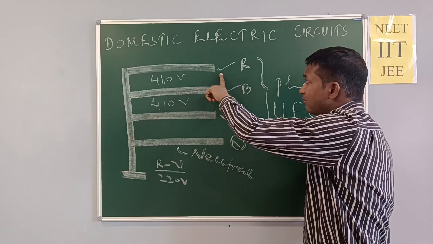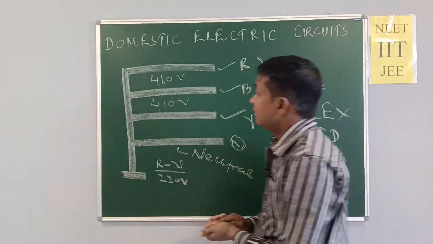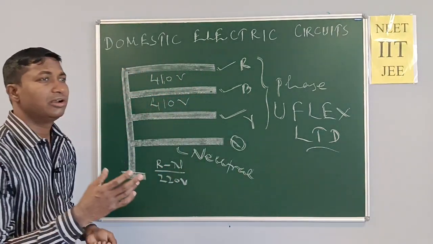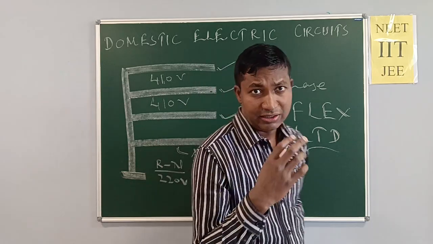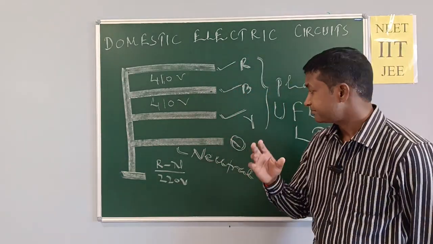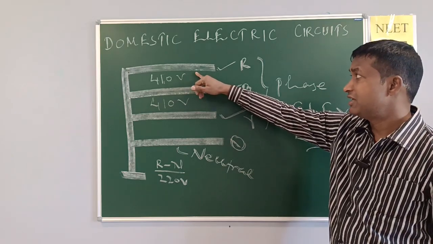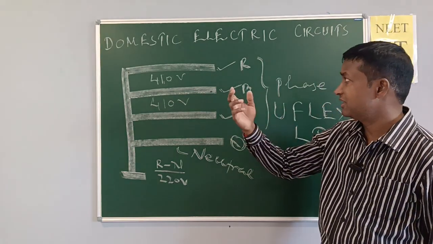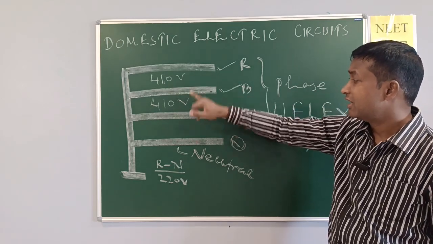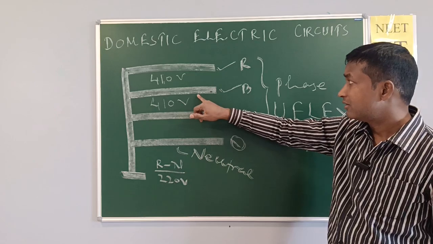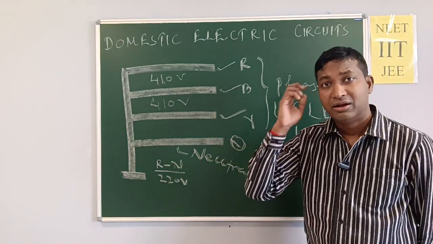Take only one wire of the phases and neutral. If someone needs supply in his home, in that case the electrician takes only one phase wire and neutral, red, blue or yellow with neutral, and gives